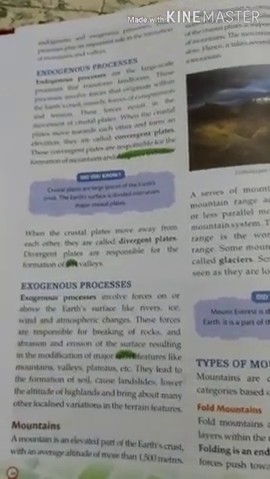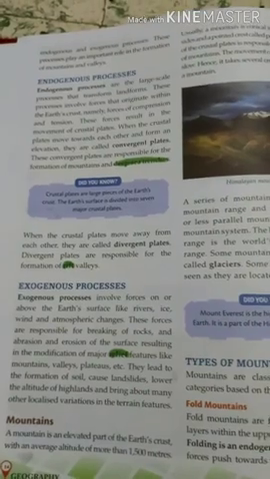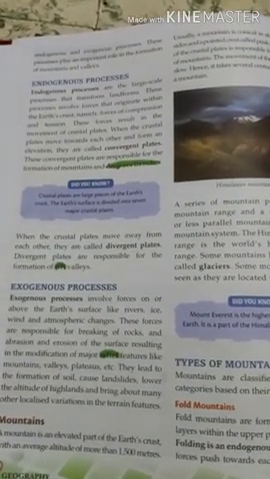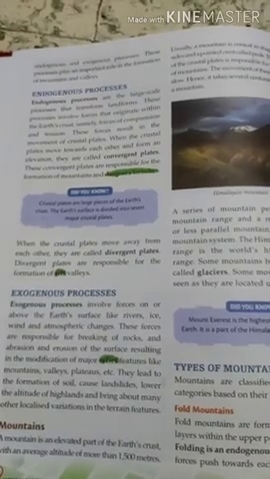Next is when these plates move away from each other. When they move away, it means they are in one place and they are moving away from that place, not towards each other, but opposite to each other. They are called divergent plates, and these plates are responsible for the formation of rift valleys.